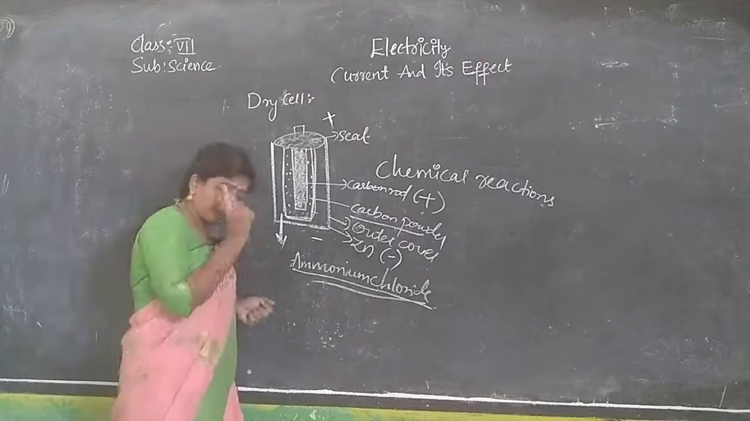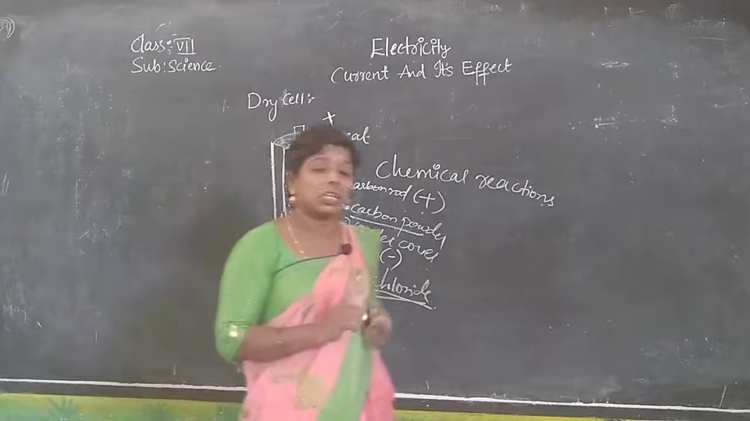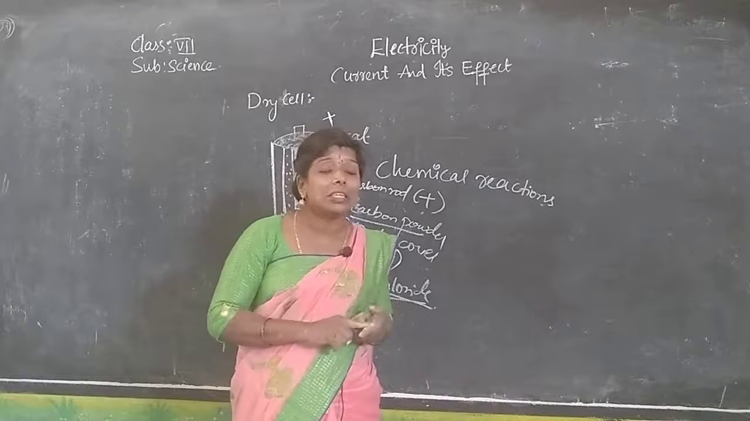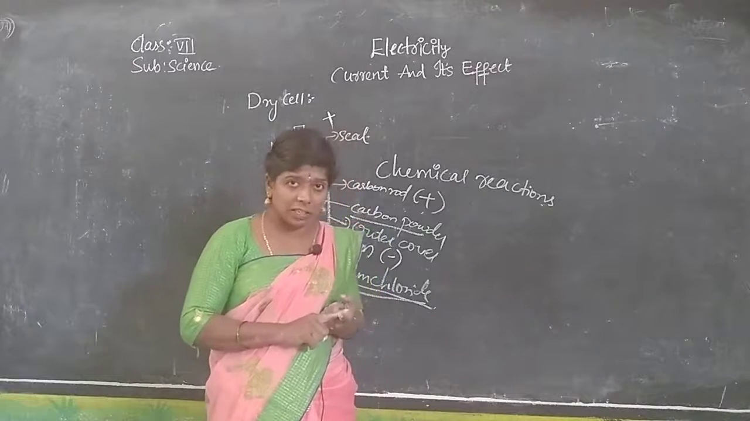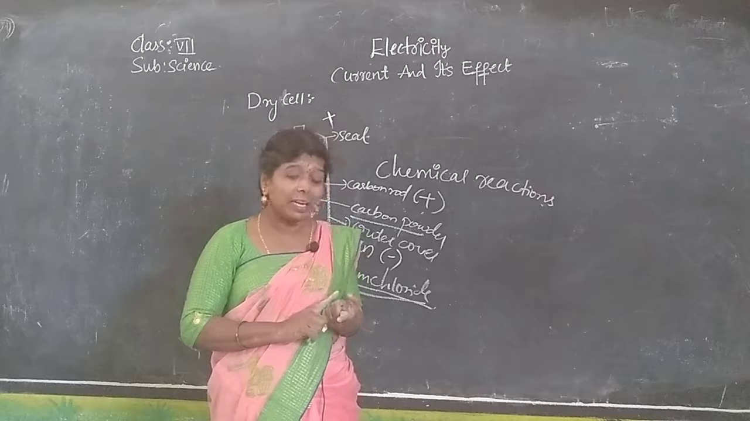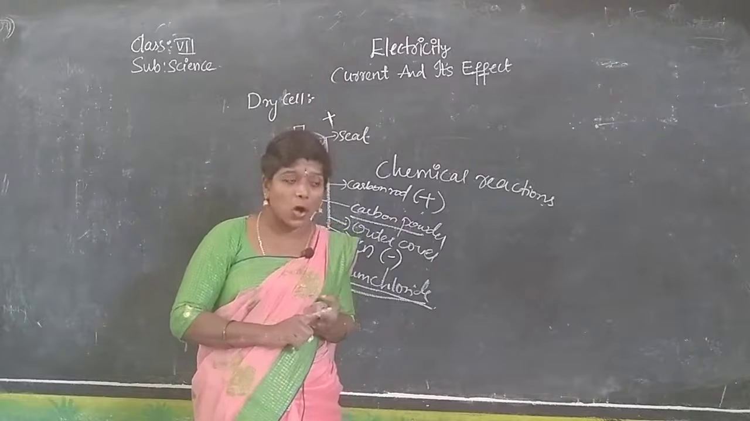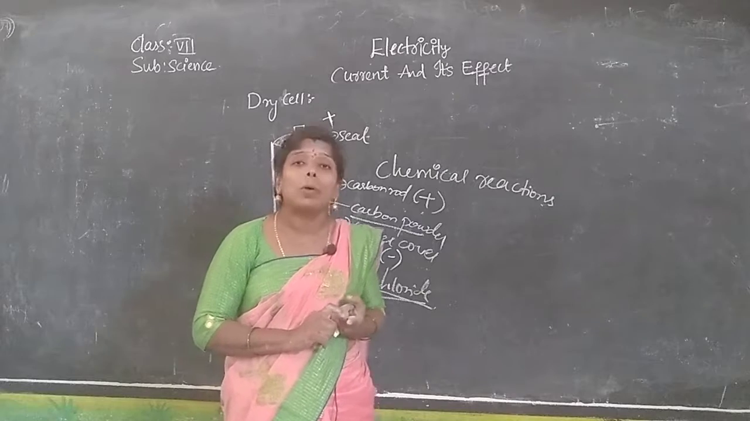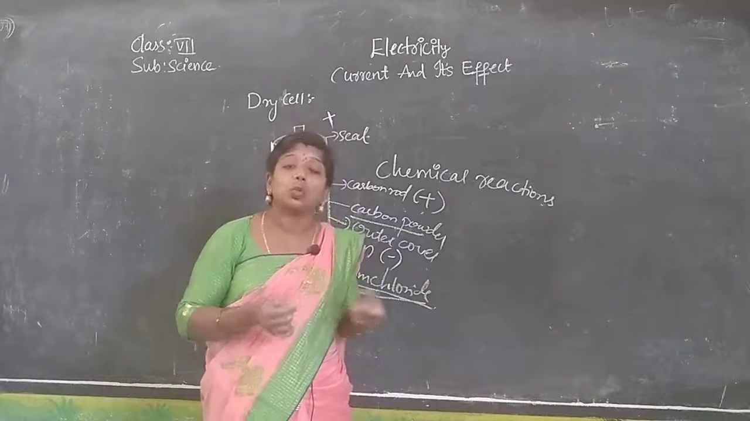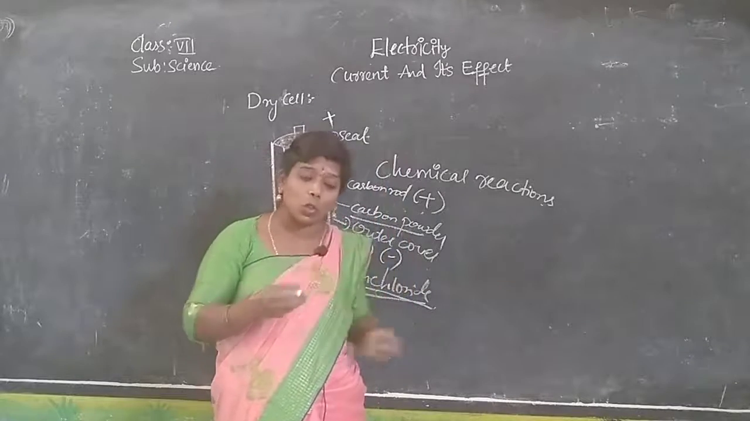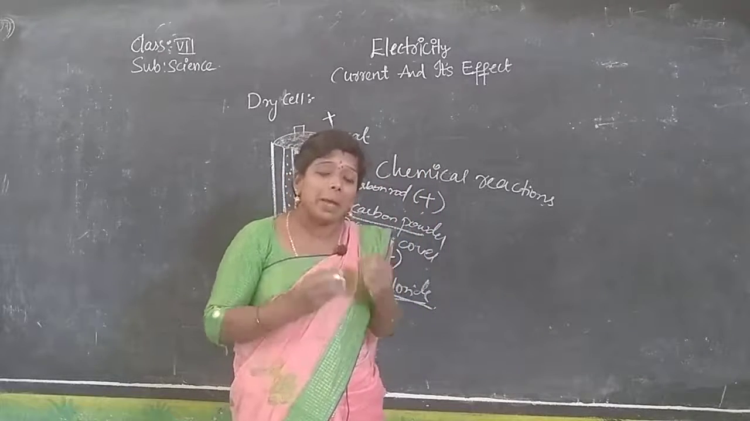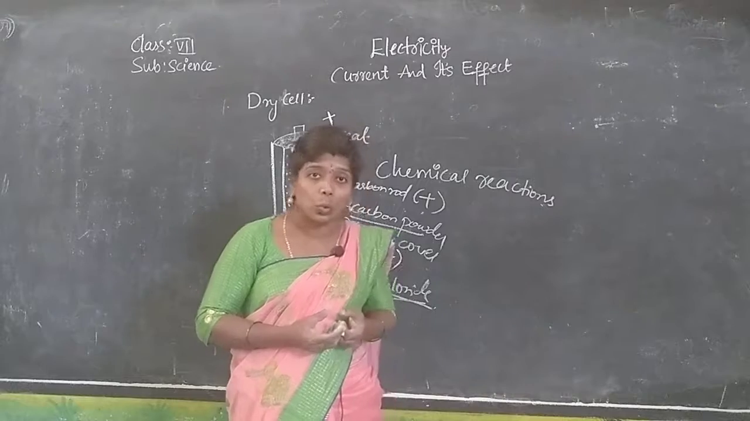For current production, we compulsorily need positive charges and negative charges. Zinc is acting like a negative terminal, a negative rod, a negative charged body. Carbon is acting like a positive charged body. Those charges are going towards the bulb and making the bulb glow.